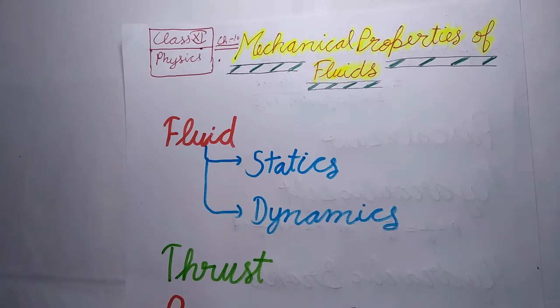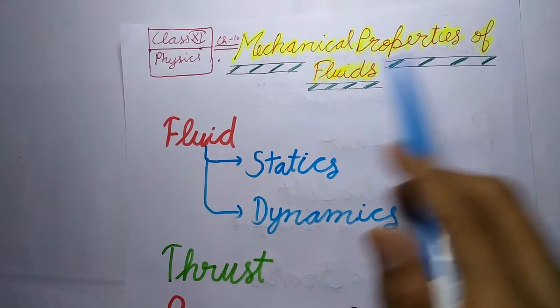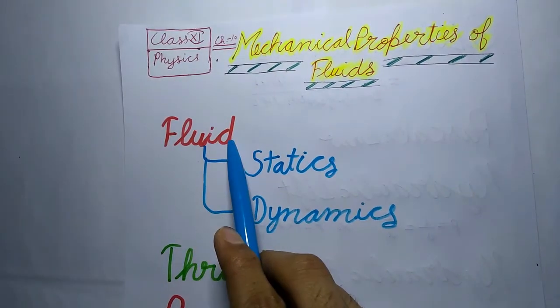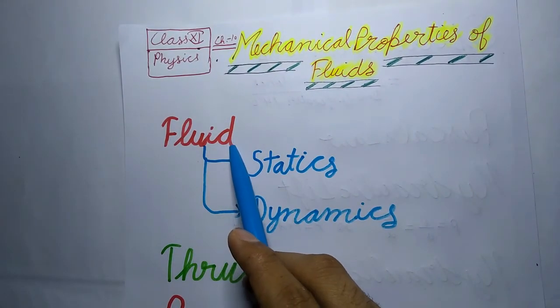This is a quick recap video of the chapter Mechanical Properties of Fluids. So let's start with fluid. A fluid is a substance that can flow. The term fluid refers to both liquids and gases.